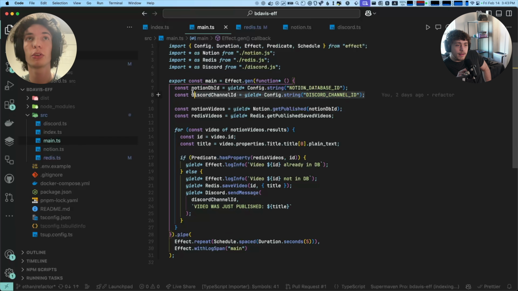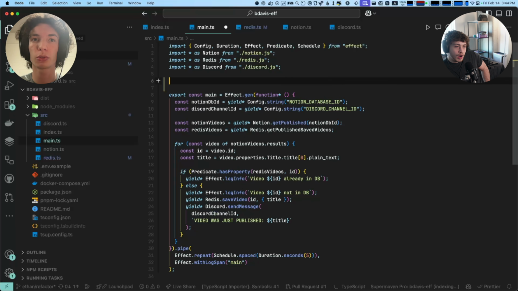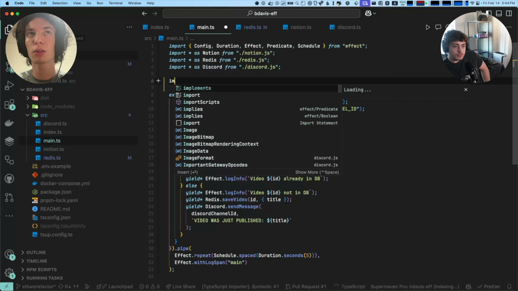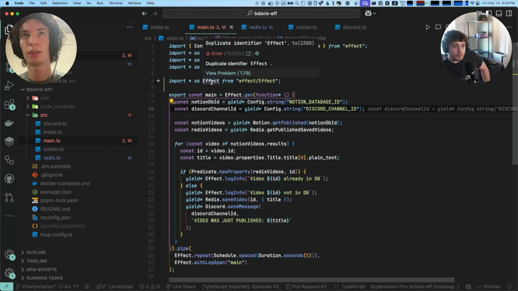So we get the environment variables, and then this is another common pattern in Effect, doing these star imports. This is because in a module, a lot of functions will be associated with a data type, like Effect.succeed, Effect.fail. In the Effect module, it's just export const succeed, export const fail. When you import Effect from Effect, it wraps that into one object, but really it's like importing star as Effect from effect/Effect. And this is the same thing.